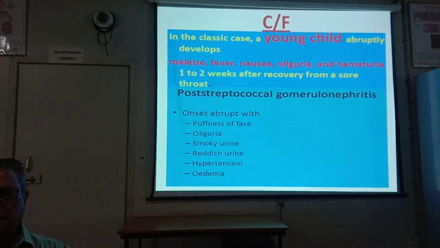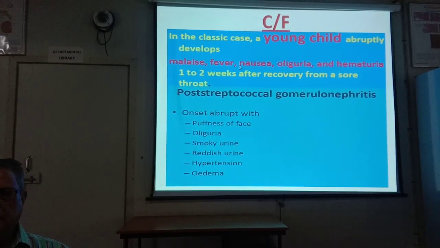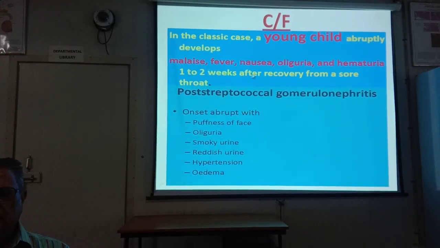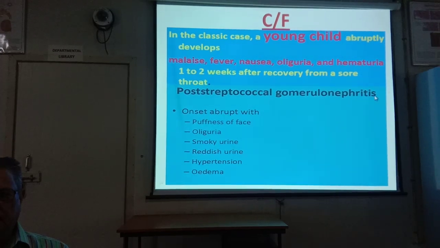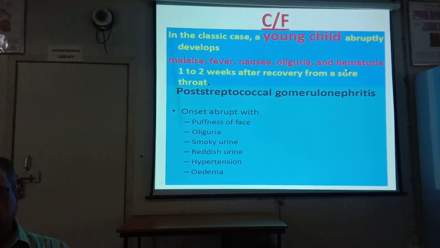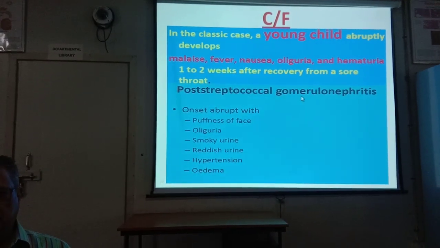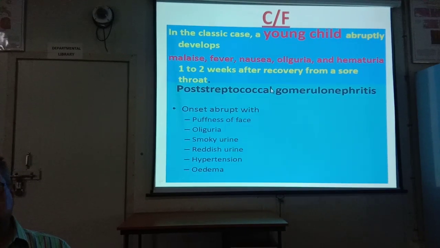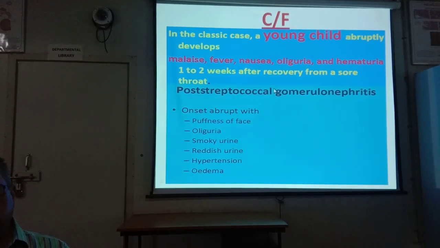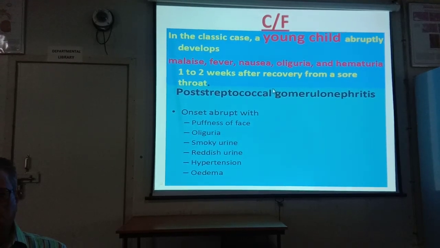Clinical feature: in the classic case, a young child abruptly develops malaise, fever, nausea, oliguria, and hematuria 1 to 2 weeks after recovery from a sore throat. That is post-streptococcal glomerulonephritis. It follows streptococcal sore throat infections. Rheumatic fever also occurs after sore throat, following after 14 to 21 days.